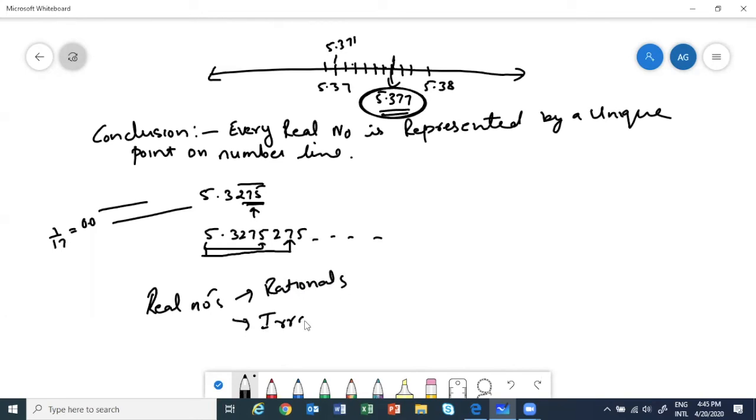Okay, this is the overview of this chapter. Now we are saying both of these can be represented on number line. That's what we are saying. How you will represent, we are showing you. You can represent on number line. Rationals we already knew, na? This is what we conclude from here.